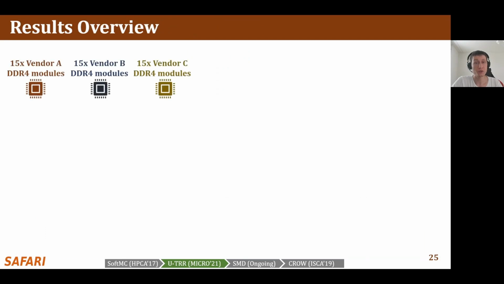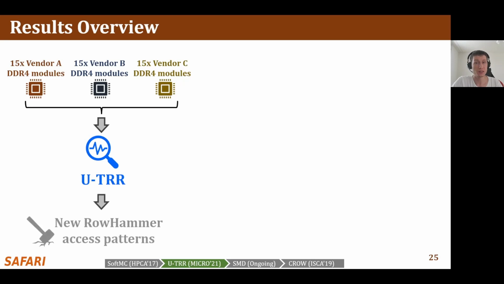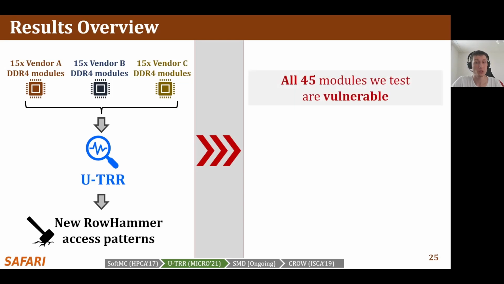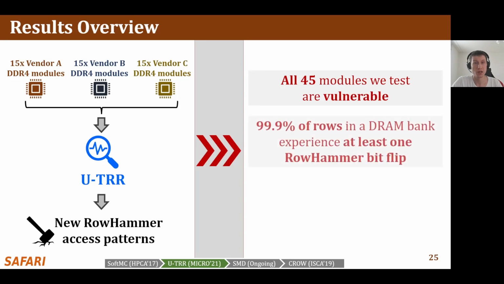Using U-TRR, we analyzed 15 DDR4 DRAM modules from each of the 3 major DRAM vendors. Through this analysis, we understand TRR operation and craft new custom RowHammer access patterns that cause RowHammer bit flips in TRR-protected DRAM modules. Our results show that first, all 45 tested modules are vulnerable to our new RowHammer access patterns. Second, our access patterns cause at least 1 bit flip in almost all DRAM rows in many modules. This makes system-level RowHammer attacks easier to mount, as the attacker would have the ability to cause bit flips in almost any DRAM row.